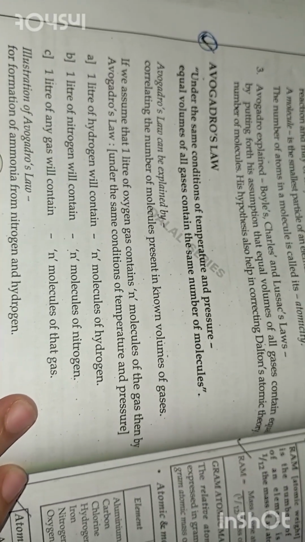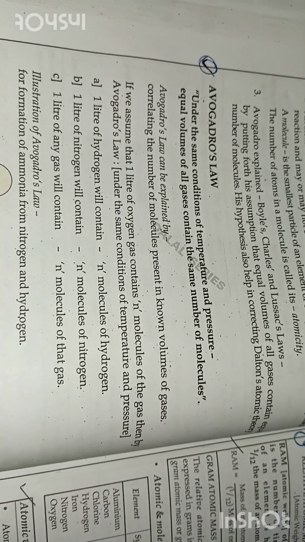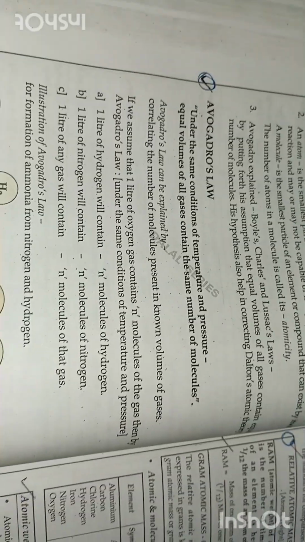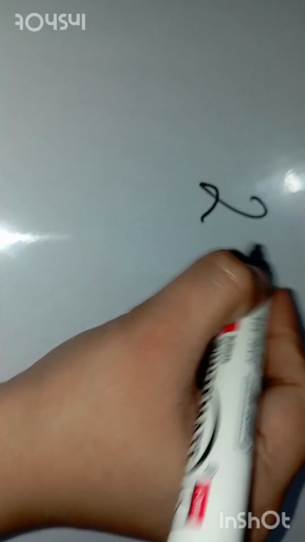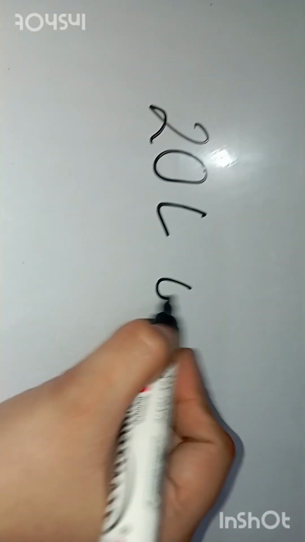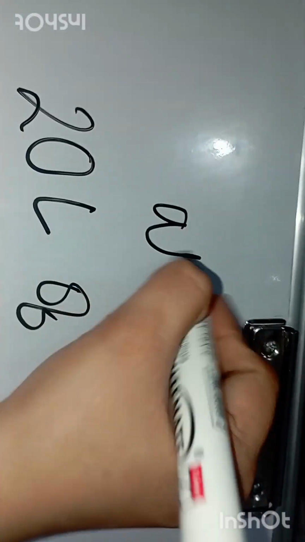Now coming to Avogadro's law. What does Avogadro's law state? Under the same conditions of temperature and pressure, equal volumes of all gases contain the same number of molecules. Only volume and the number of molecules will be related, irrespective of the nature of the gas. Now suppose we have taken 20 liter of Cl2, that is chlorine gas, at STP.